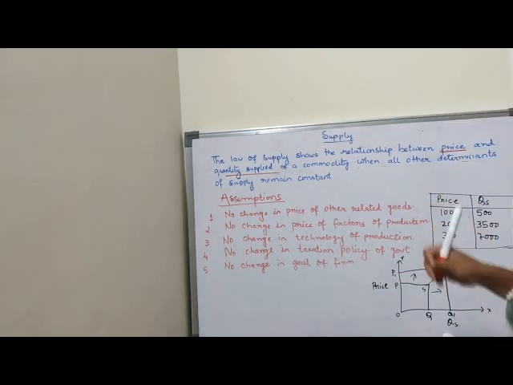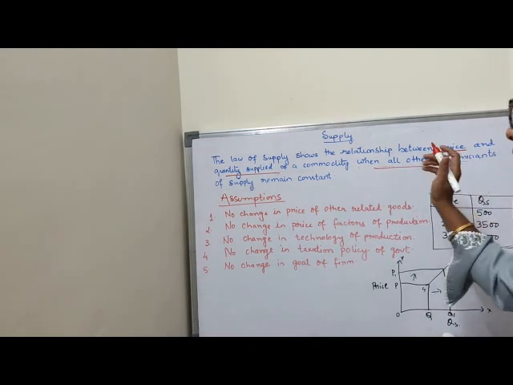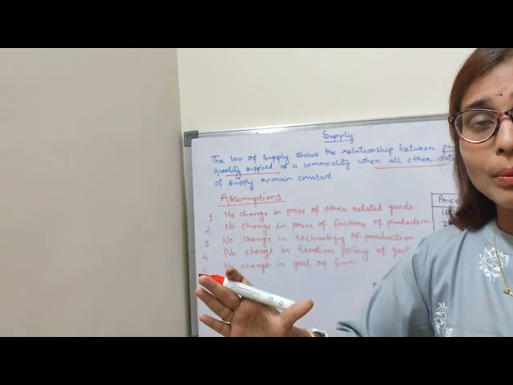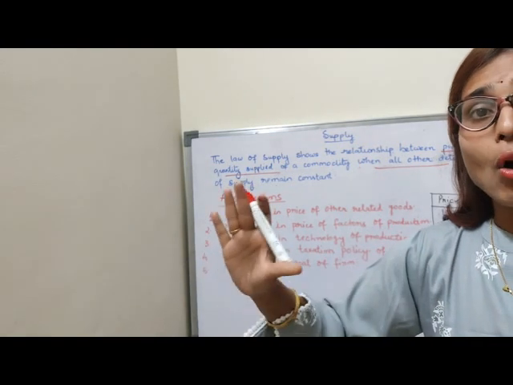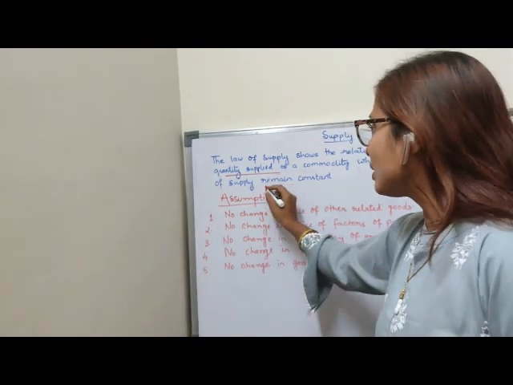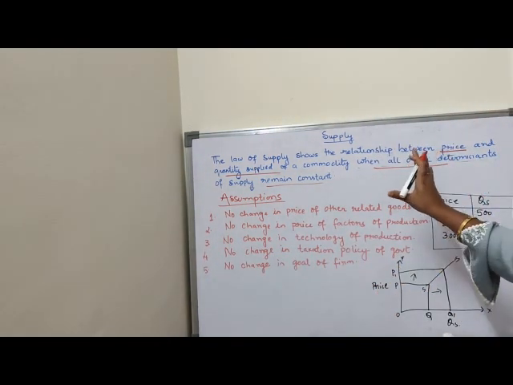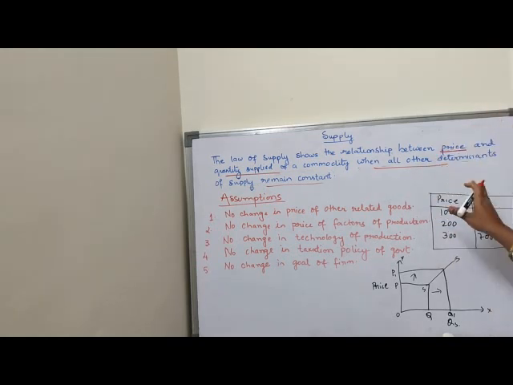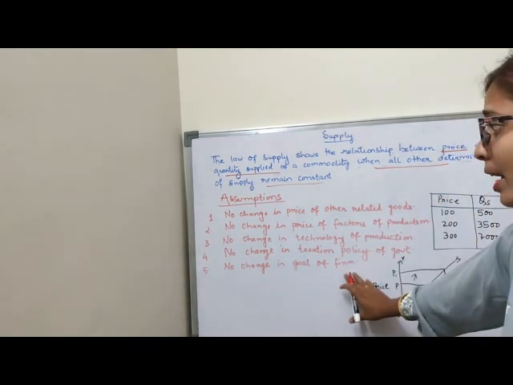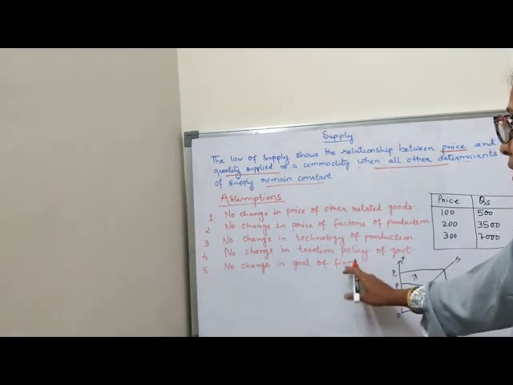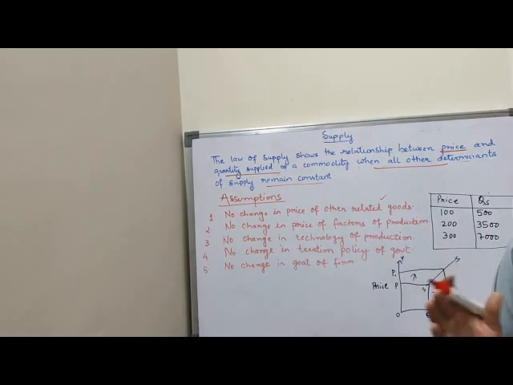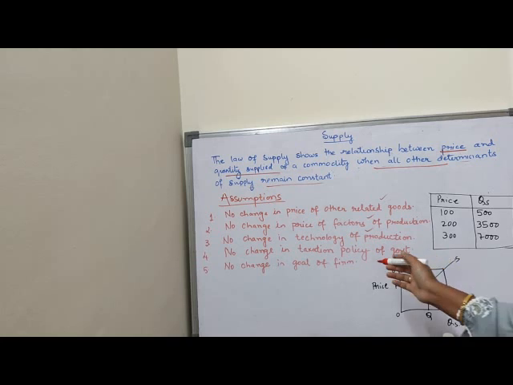Clear, children? This line you have to write down with all other factors. That means other factors except the own price of the commodity will be kept constant. There will be no change in the other factors because the own price of the commodity affects the supply here. So this is the law of supply, which shows the positive relationship. Clear, children? There are assumptions which the law of supply is based on. The first assumption is that the prices of related goods should not change. There should be no change in the factors of production, no change in technology, no change in taxation policy, and the goal of the firm will also not change. So these factors will remain constant except the own price.